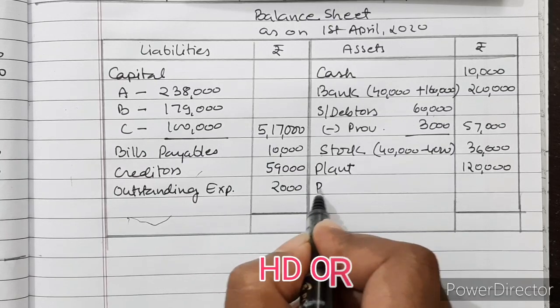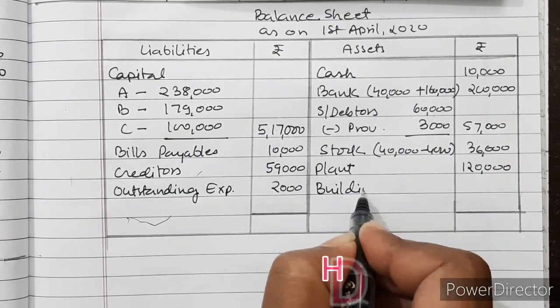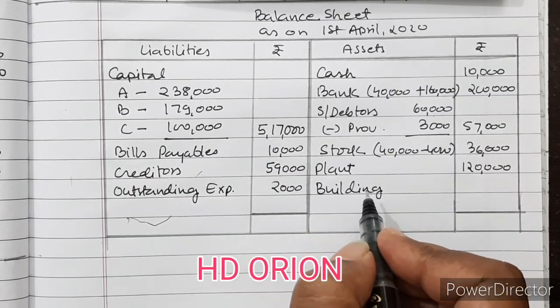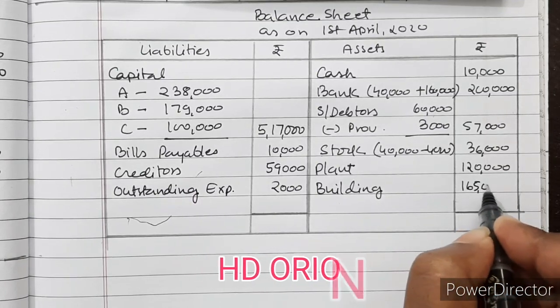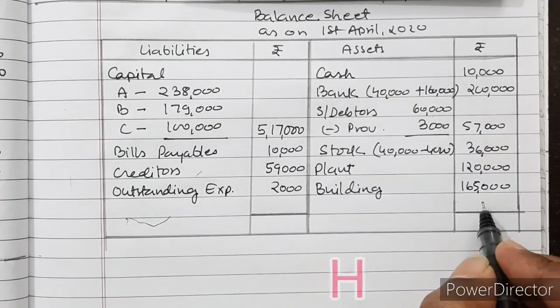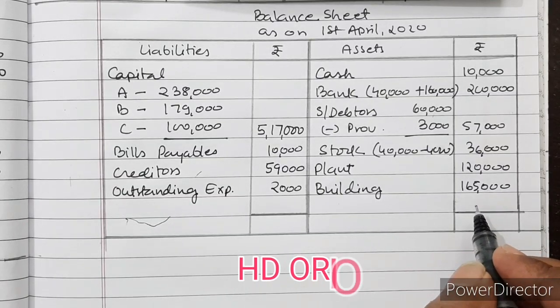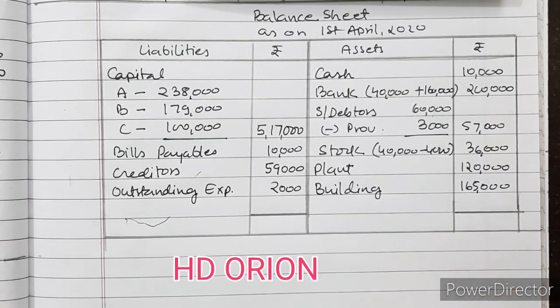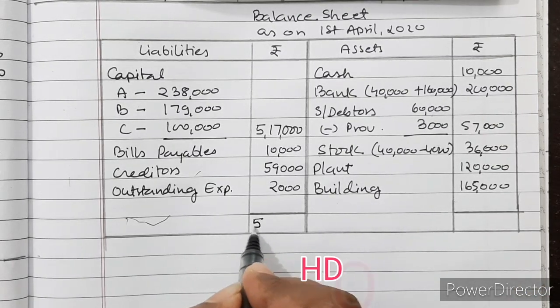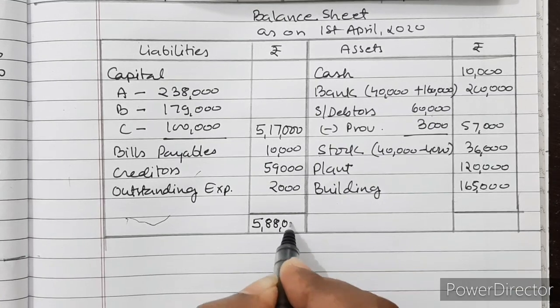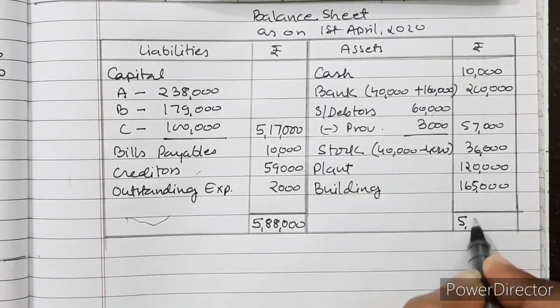Lastly, building is appreciated by 10%, so 1,65,000. Earlier it was 1,50,000 plus 15,000, it will be 1,65,000. Now let us grand total it. 5,88,000. That is the answer.